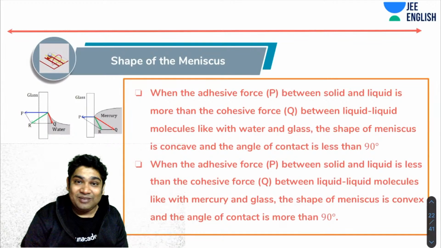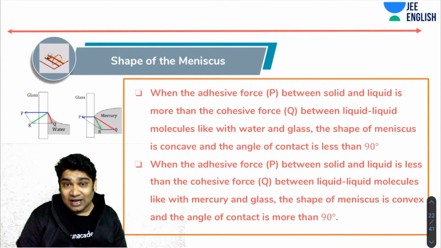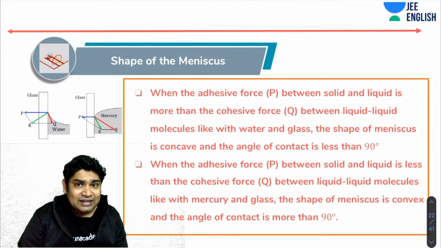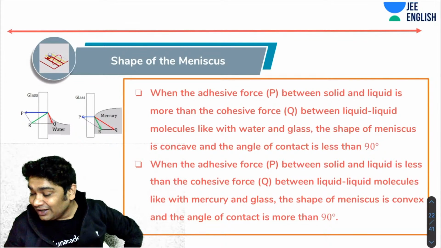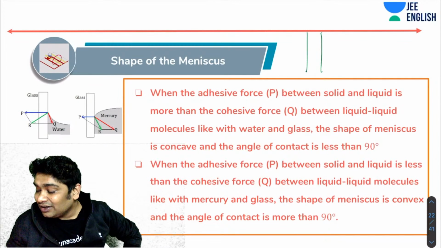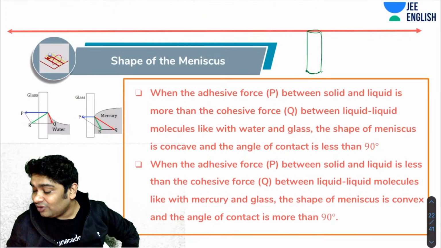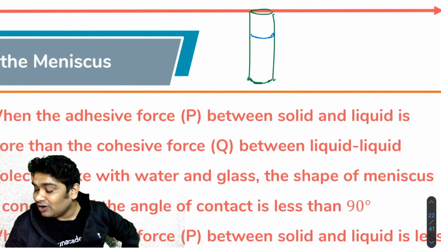Now, next we will come to the shape of the meniscus. Whenever you have a tube in which you keep a liquid, you must have seen that the meniscus takes different shapes. You must have done experiments in your labs. If you have a glass tube, let's say, and you fill it with water, you would have noticed that the water surface forms a meniscus like this, a concave surface.